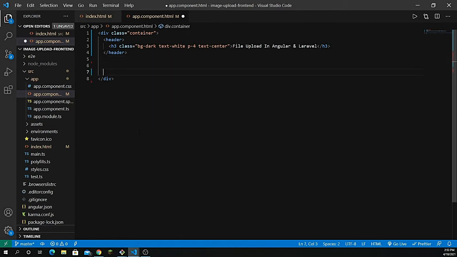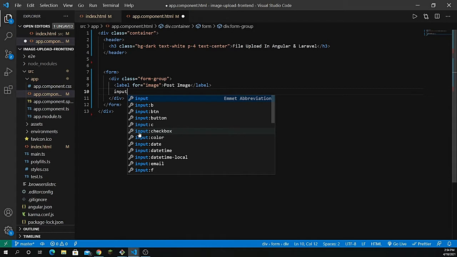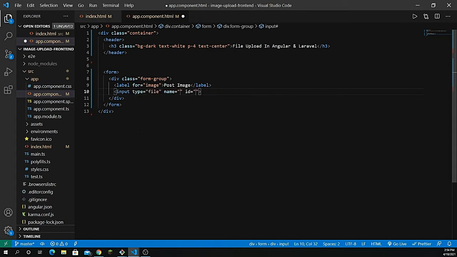Right underneath that, just create a form, a very basic form which has no action required, and inside the form I'm going to grab a form-group, which is basically a Bootstrap class for forms. And let's get the label for the image, so let's give it for image, and give it the name post image, and then down here give it the input type of file. With the help of image, I use input:file. That's going to give it the name and the ID automatically.